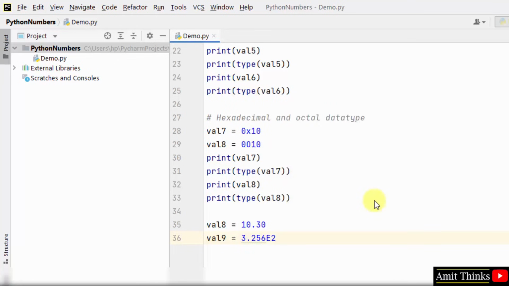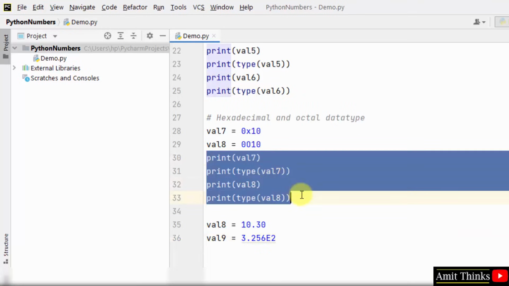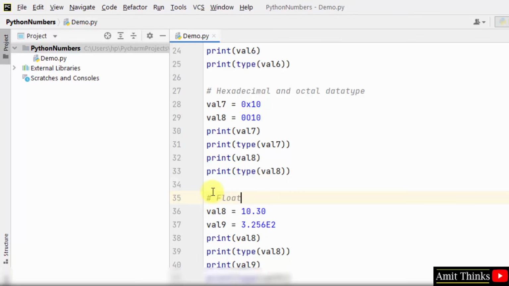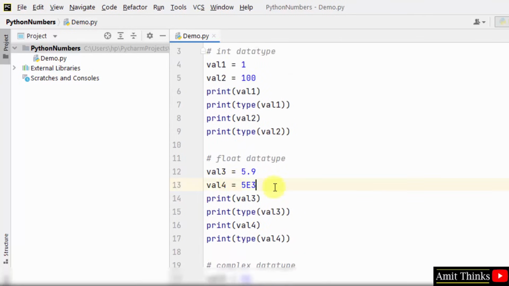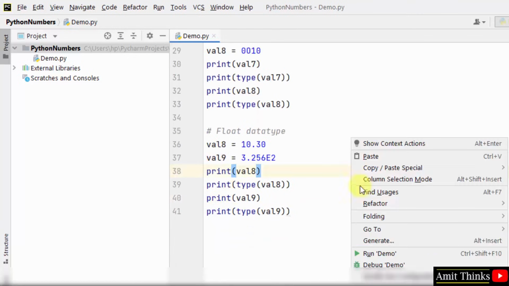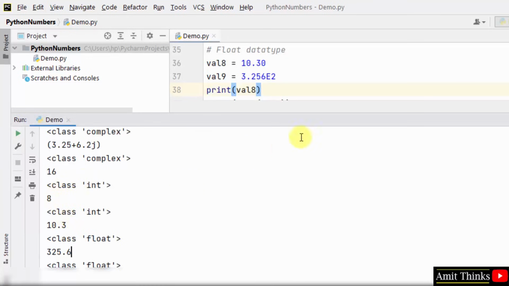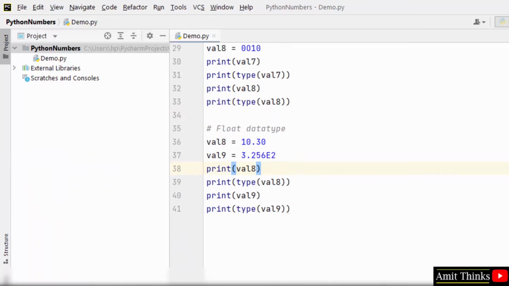I told you we can use small e or capital E. Now I'll just print them. Here it is, we printed both of them. I have explained the float data type above, but we are using some other examples also. I'll just run it. Now let's see. Herein you can see we have printed it, 10.3, 325.6.